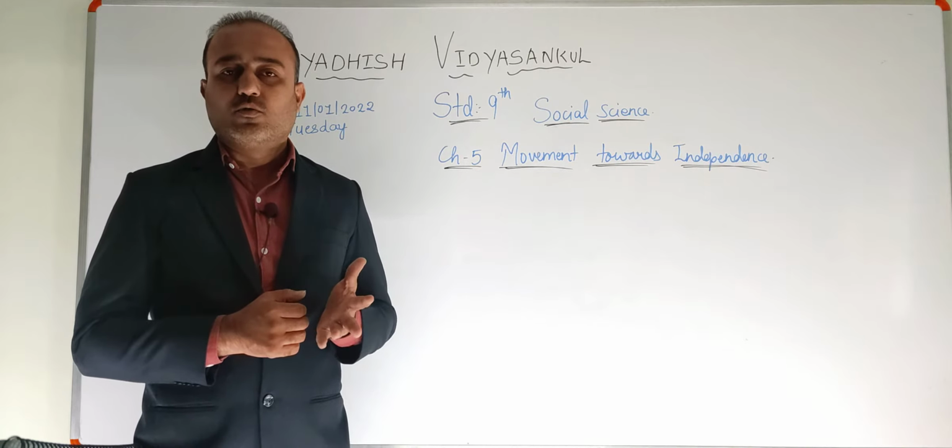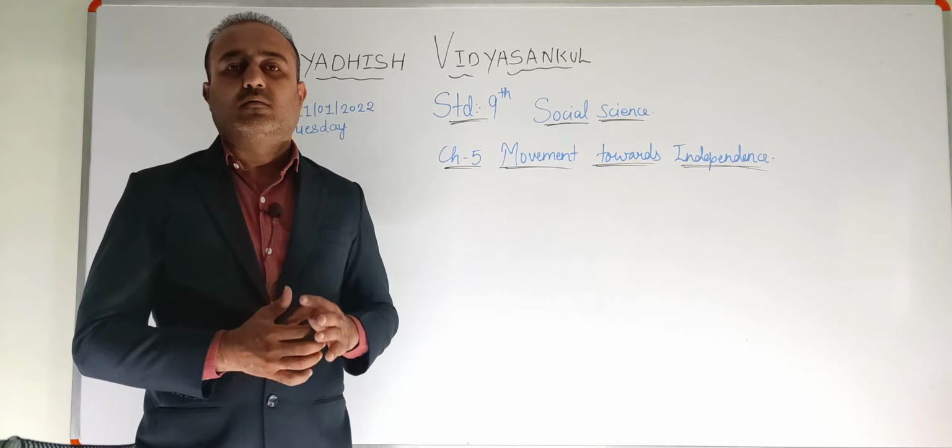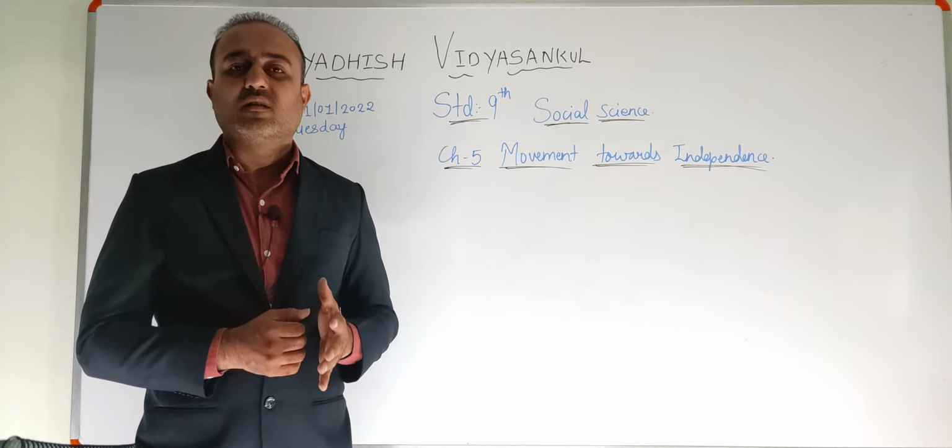How Gandhiji, when he came from South Africa, saw the situation of the Indians, right? Because he himself had suffered exploitation in South Africa when he had gone over there for his higher studies of magistrate. So over there he had experienced the difference between the white skin and the black skin people. So later on when he came to India, he felt that the behavior of the Britishers towards the Indians is absolutely wrong, and for that we need to unite together and fight against the Britishers.